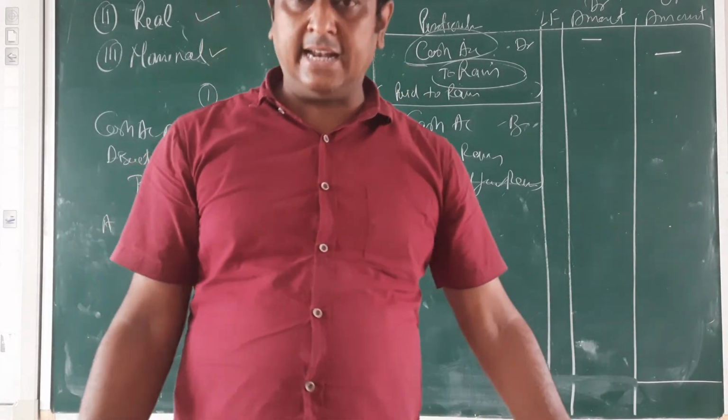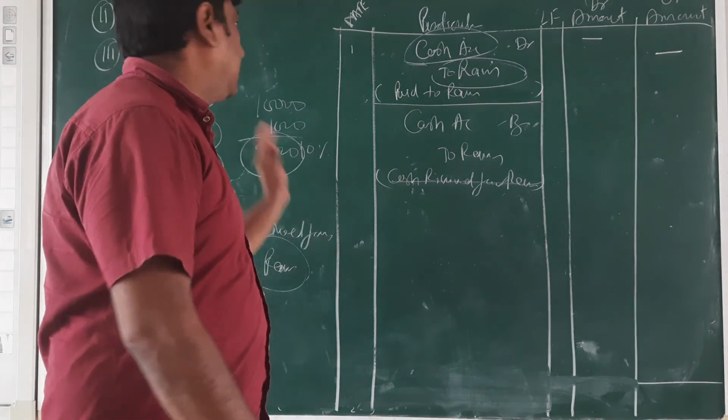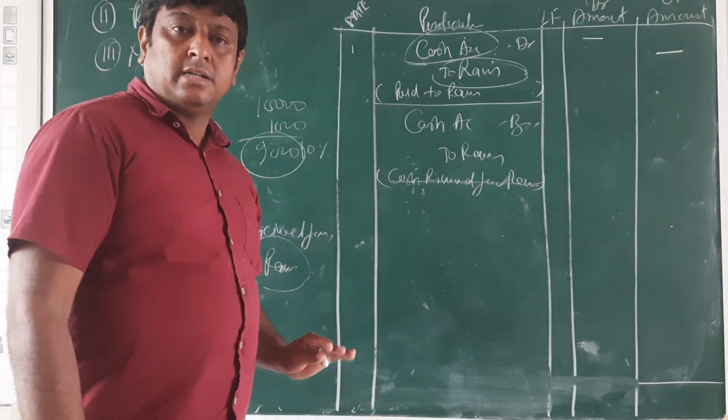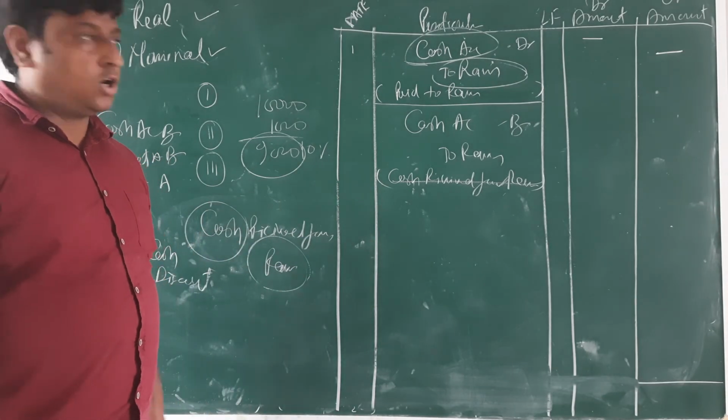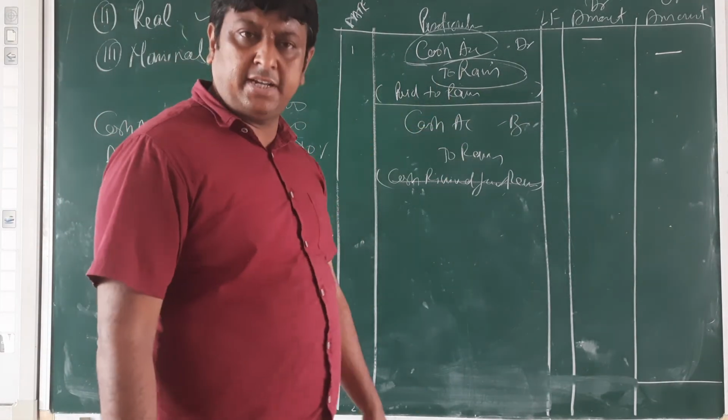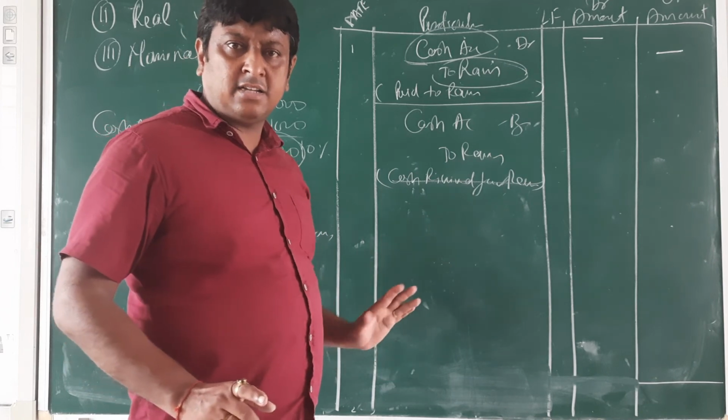Okay, clear? Three types of account: personal, real, nominal. Then the rule of account and how to maintain it in the journal, how we present these entries. All that is clear?